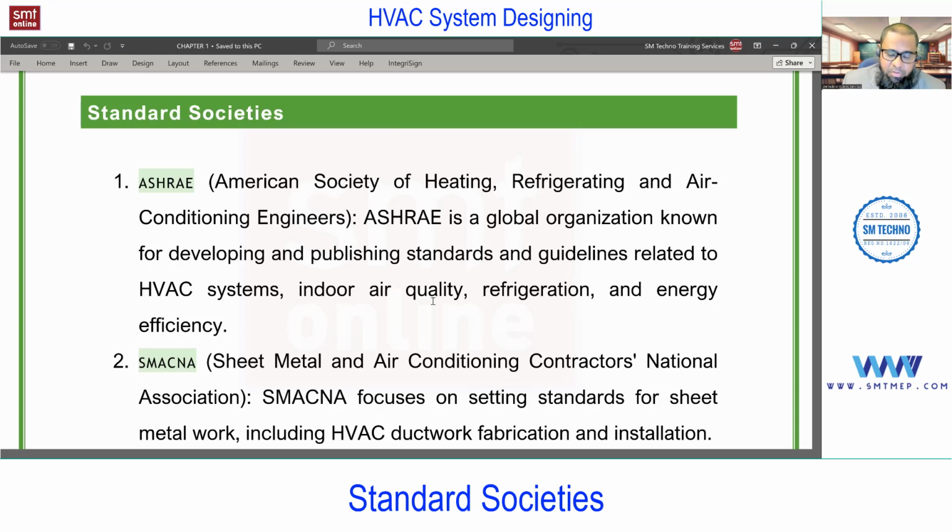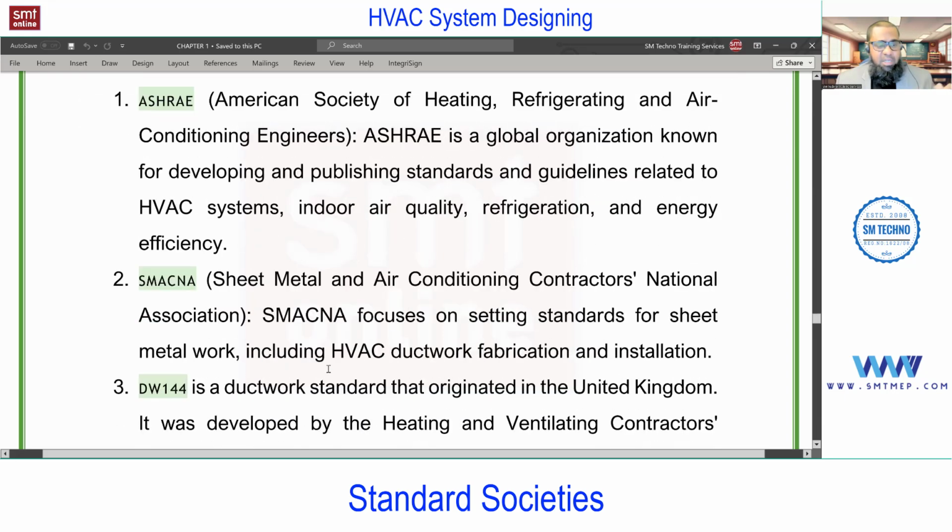Previously we used 2017 and 2009, but as I said, I'm updating, so we'll follow the latest available standard, which is 2021 for Fundamentals. In the ASHRAE Fundamental Handbook, you'll find design for residential as well as commercial. You'll find separate applications, and I'll give you the idea about these handbooks. Don't worry. Next society we have is SMACNA.